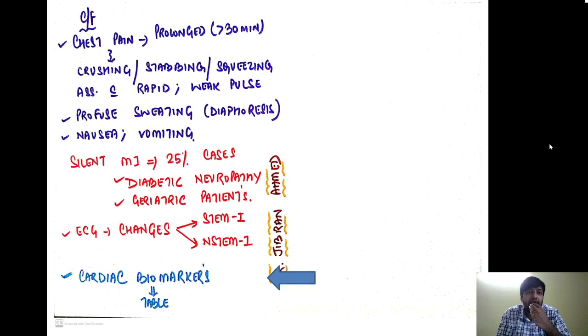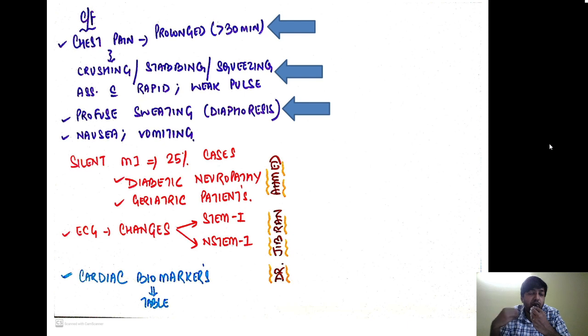Now, what are the clinical features of myocardial infarction? Basically, the patient presents with chest pain which is prolonged for more than 30 minutes and does not go away even on rest. What type of pain is it? It is a crushing, stabbing, squeezing pain associated with a rapid, weak pulse. The patient sweats profusely, so there is diaphoresis. The patient also has nausea and vomiting.